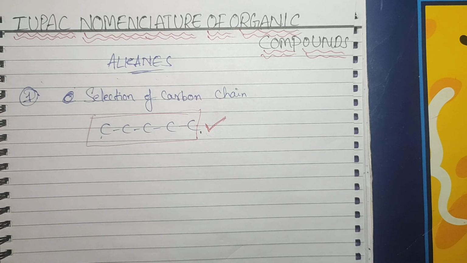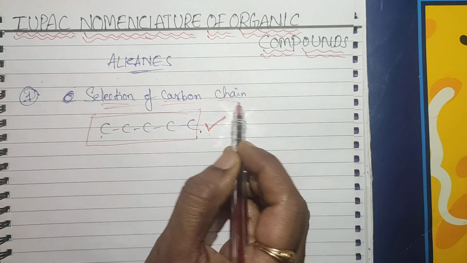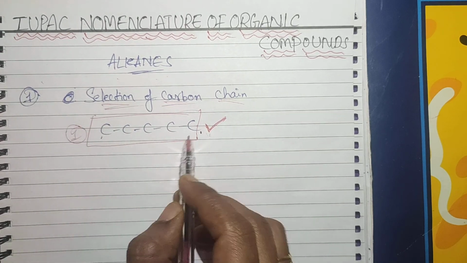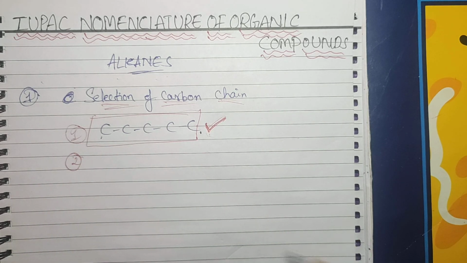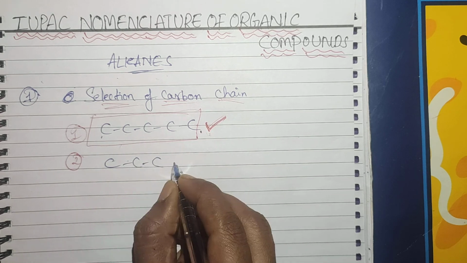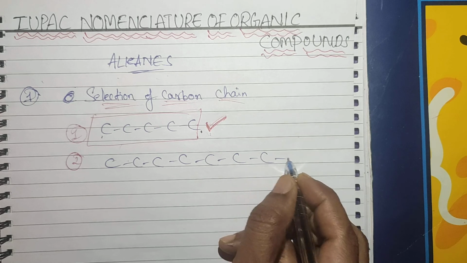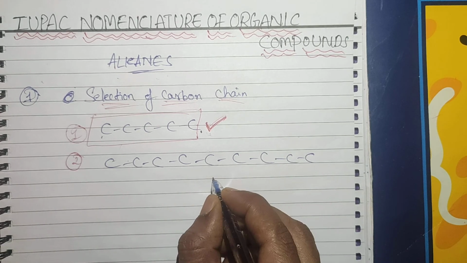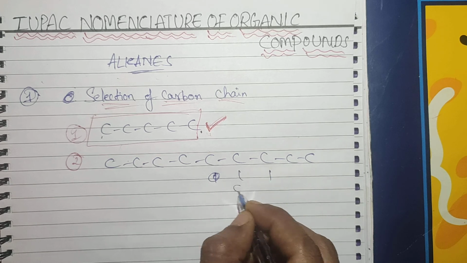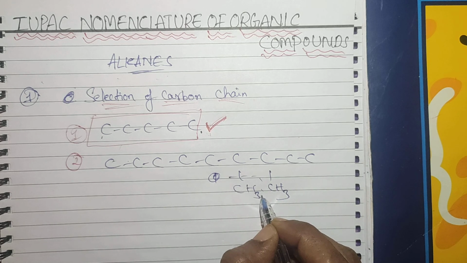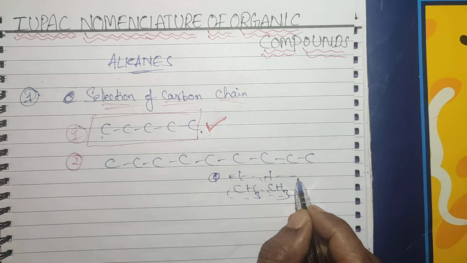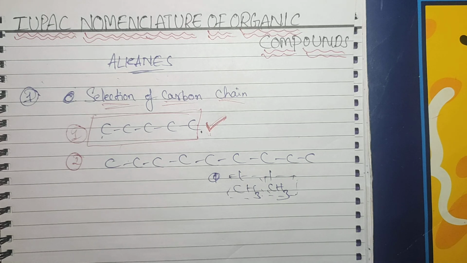Then the second rule is, this is a sub rule, selection of carbon chain. The first rule is, if there are no branches, simply you can select like this. The second rule, for a given compound containing any branches, then the doubt will start. Here I am taking one compound, and I am giving two substituents for that. Sorry, not functional groups, two substituents I am giving. Substituents also we already discussed.